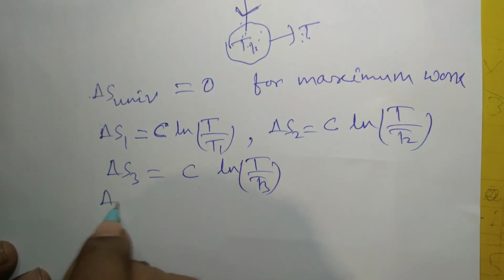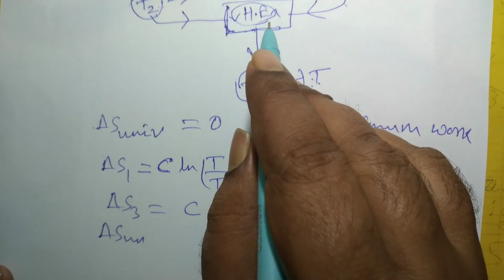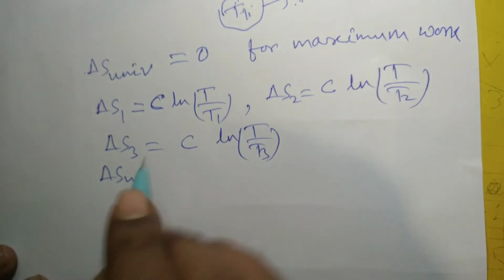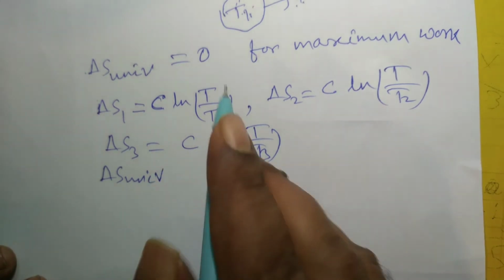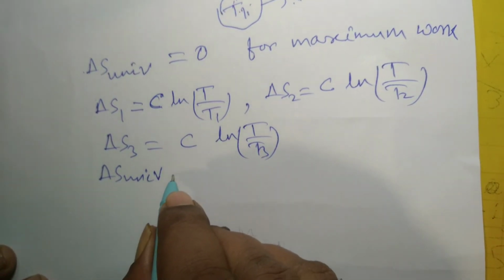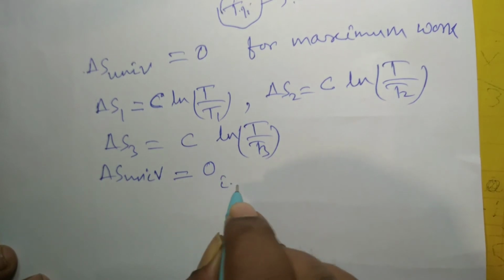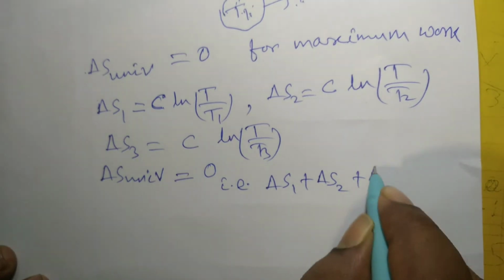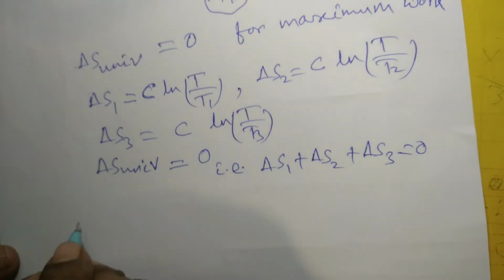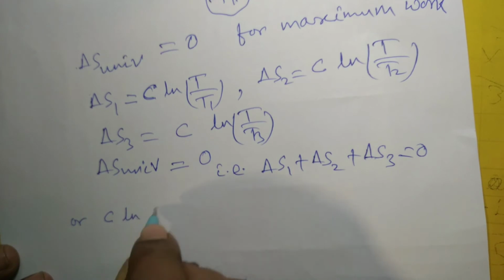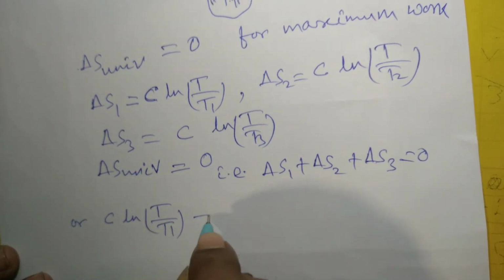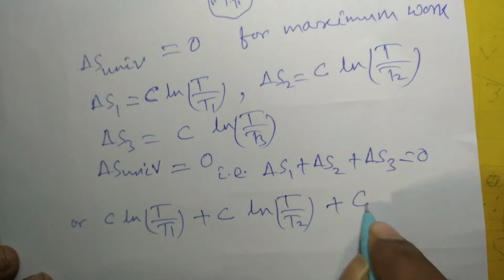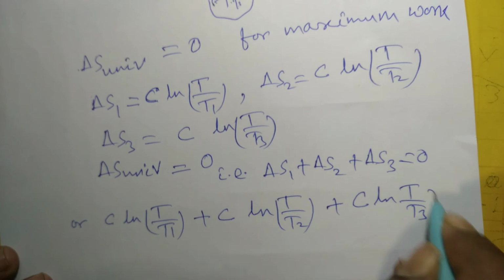So delta S universe, and this delta S of heat engine is always 0, because this completes a cyclic process, and the cyclic integral of any property, that is entropy, which is also a property, is 0. So delta S universe is 0, that is delta S1 plus delta S2 plus delta S3 is equal to 0, or C ln T upon T1 plus C ln T upon T2 plus C ln T upon T3 equal to 0.